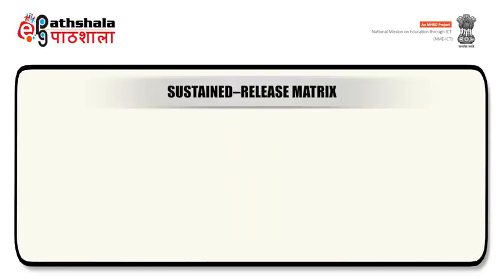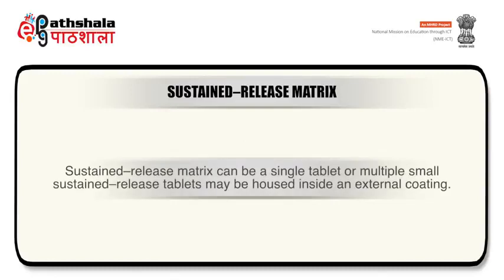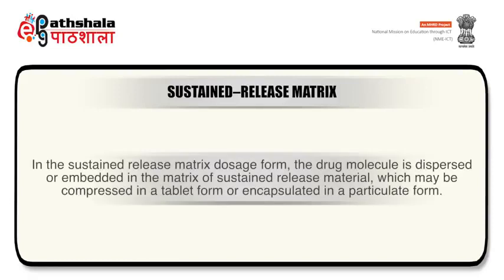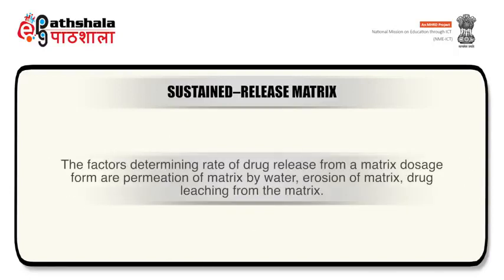Sustained release matrices can be a single tablet or multiple small sustained release tablets, which may be housed inside an external coating. In the sustained release matrix dosage form, the drug molecule is dispersed or embedded in the matrix of sustained release materials, which may be compressed in a tablet form or encapsulated in a particulate form. The factors determining rate of drug release from a matrix dosage form are permeation of matrix by water, erosion of matrix, and drug leaching from the matrix.